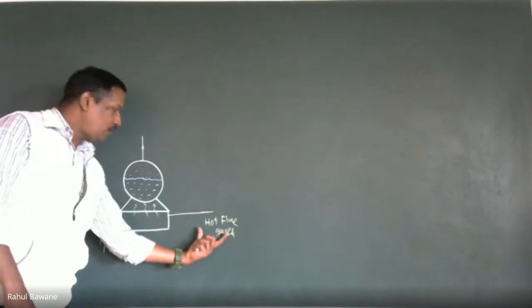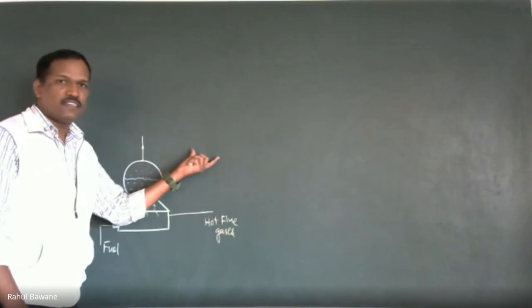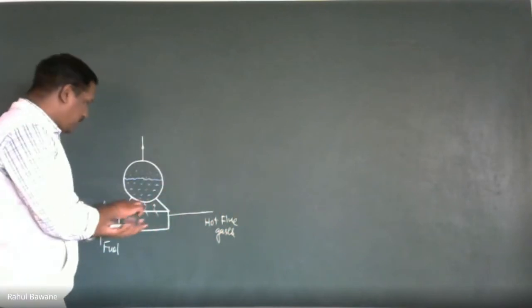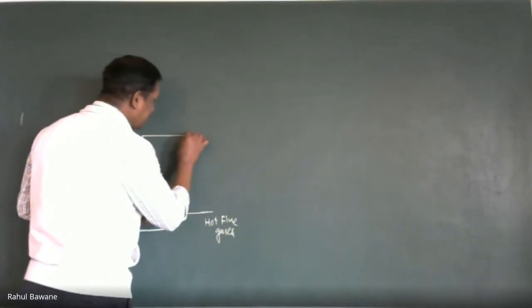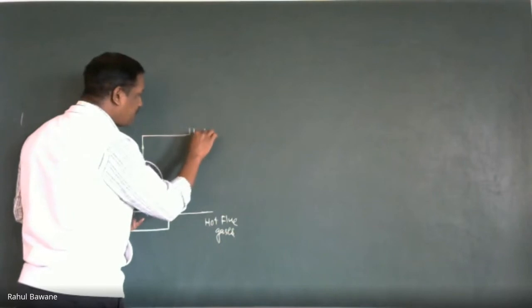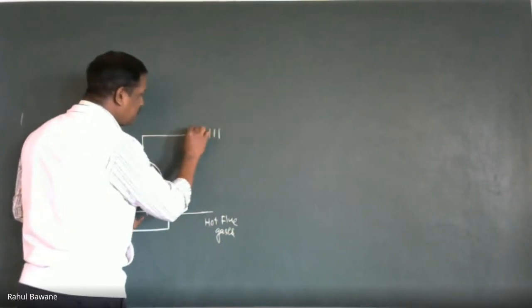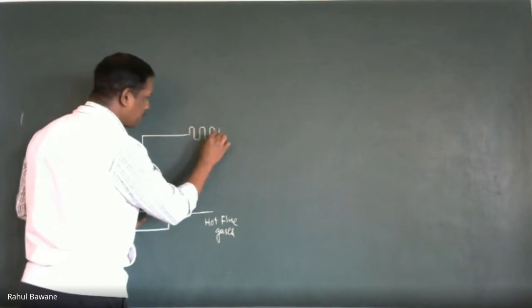So all these hot flue gases, in the first instance, are passed through a superheater. Many times it is asked in your oral exam the sequence of arrangement of these devices, the boiler accessories.